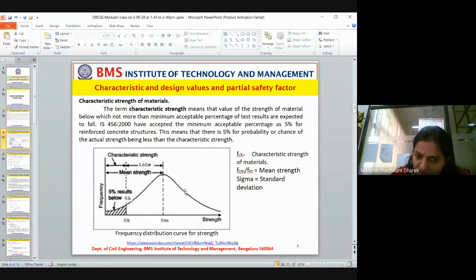Again it will decrease. This portion or that portion, together or individually, should be 5% only. Now, this strength is called characteristic strength.